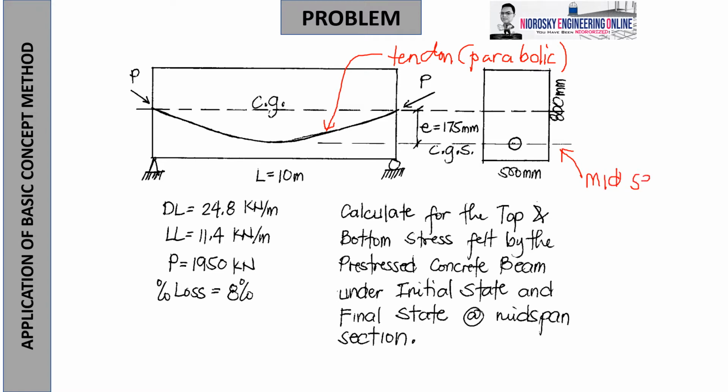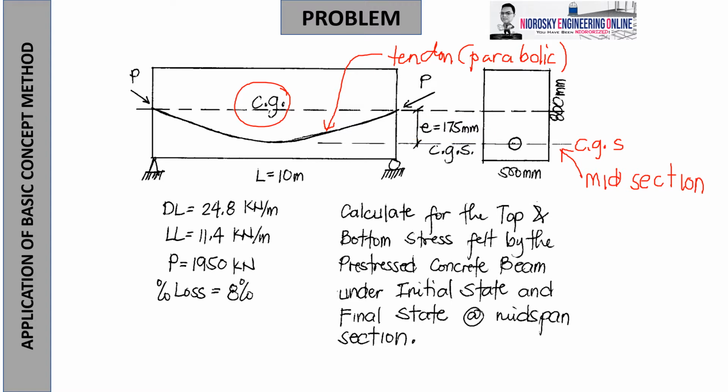At midsection, we have this beam, okay, whose eccentricity or distance from the neutral axis or CG going to CGS, or the centroid location for the pre-stressing tendons, is said to be 175 mm. As displayed, E is equal to 175.